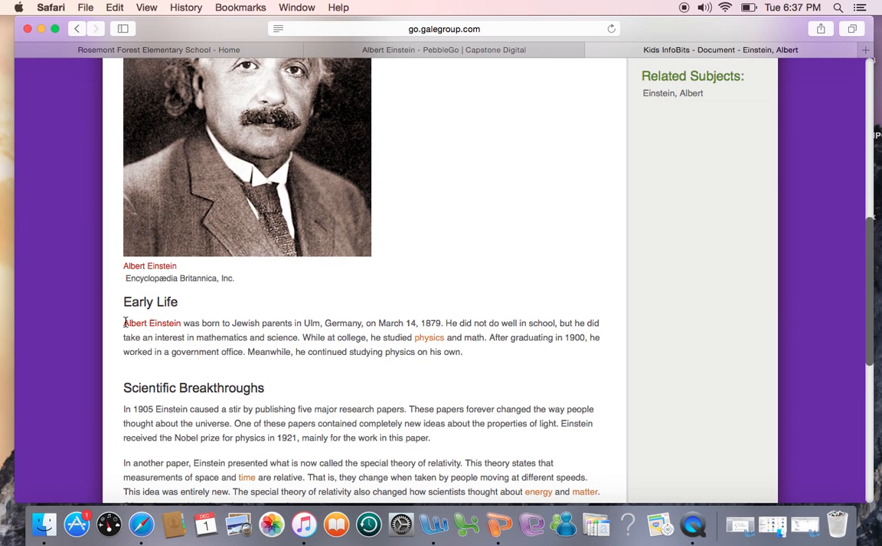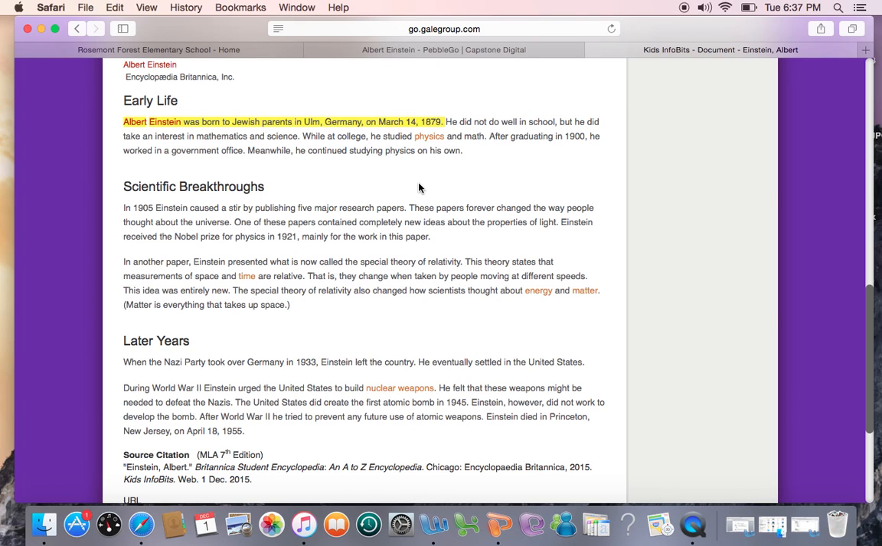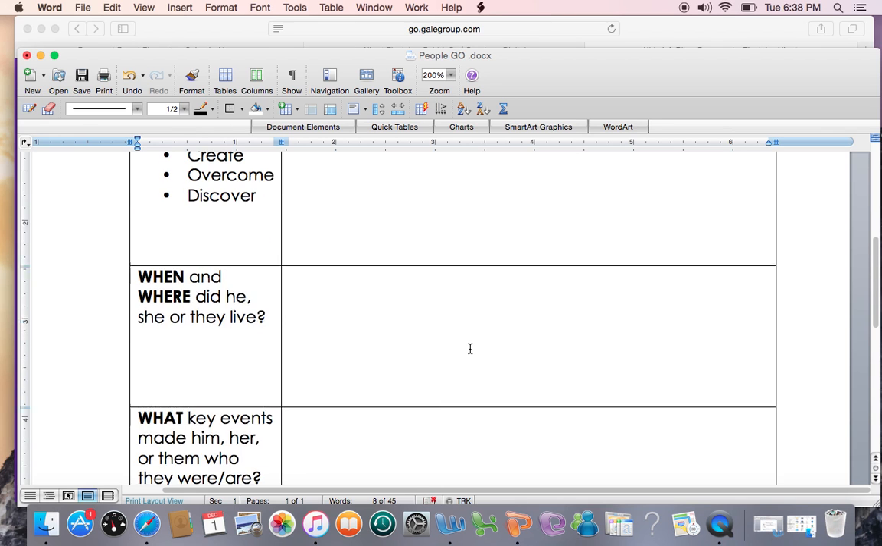So this tells me more information too. Tells me where he was born and when. I'm going to leave that there. Look at your graphic organizer. Where do you think that would go? Think about it.